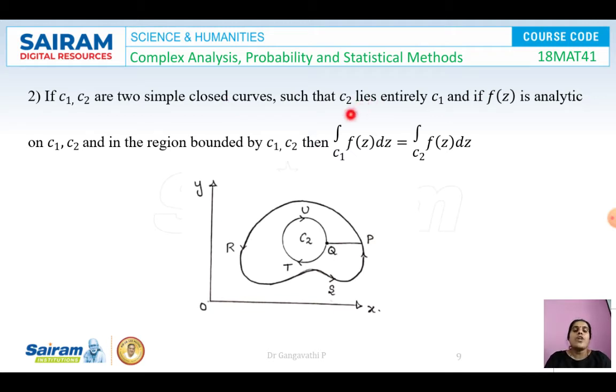And it is also given C2 lies entirely within C1. If that is the case, then f(z) is analytic on C1 and C2. In such a case, the integration over the curve C1 will be the same as the integral over the curve C2. That is the second consequence.